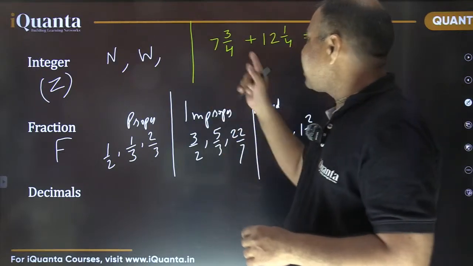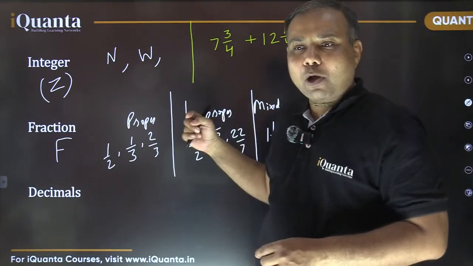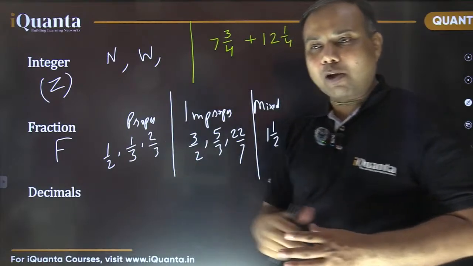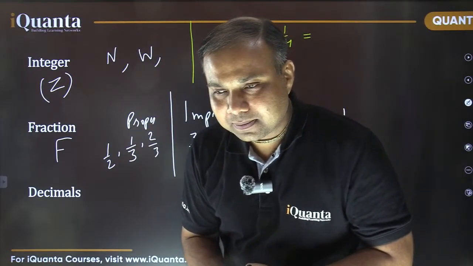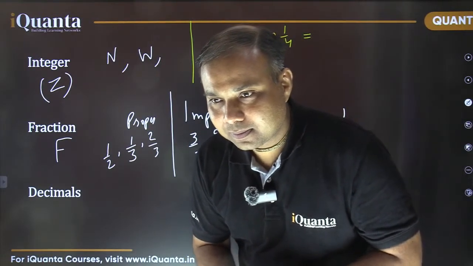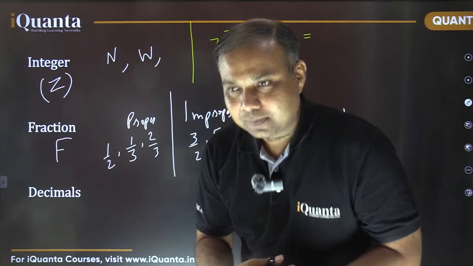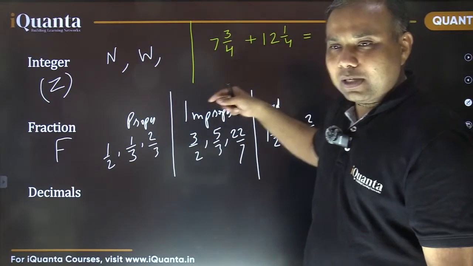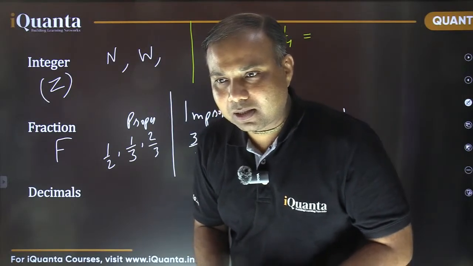Have you converted this mixed fraction into improper and then calculated? Is that the way? Have you converted them into improper first? Please answer.